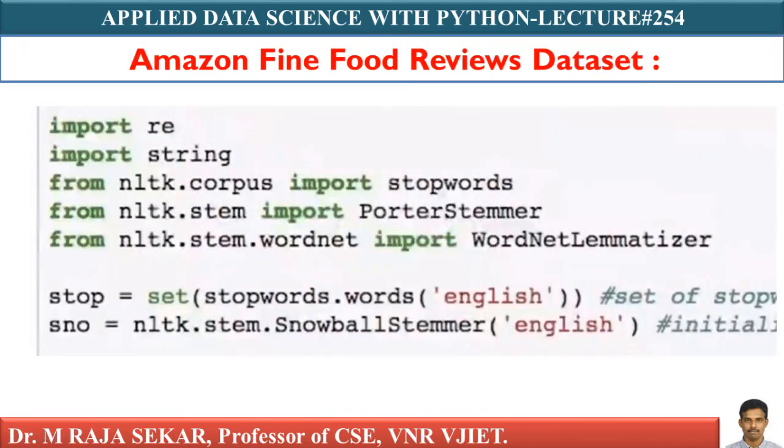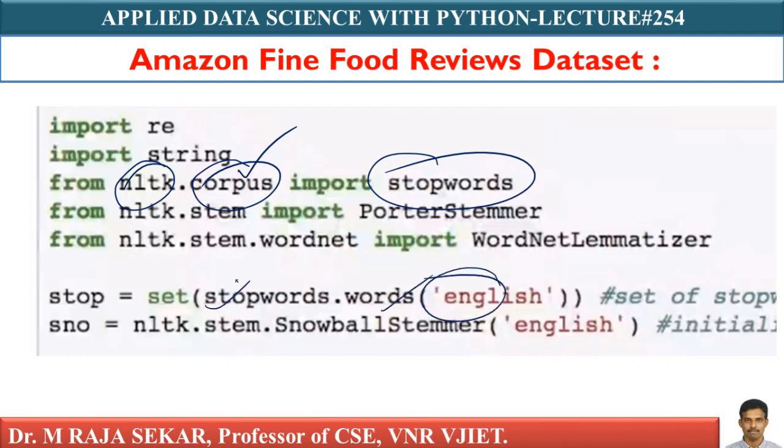Just this particular code I will discuss after a few lectures. For the time being, there is a library, NLTK. In NLTK, we have something called corpus. From corpus, I am importing stopwords. If I say stopwords.words('english'), I will get all the set of stop words.